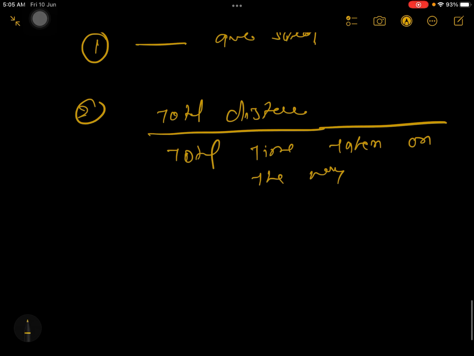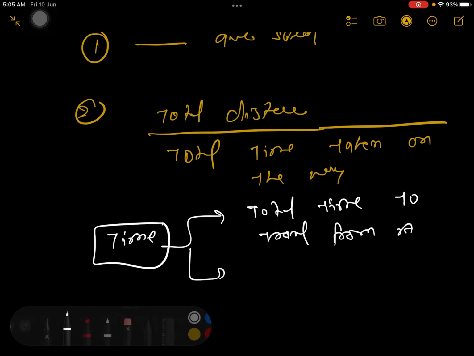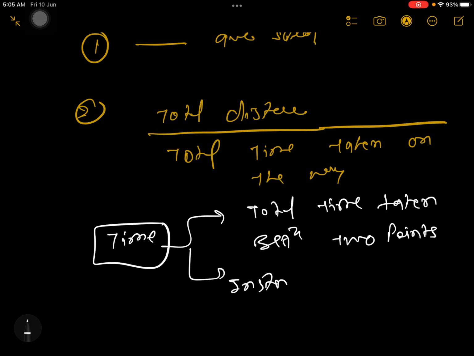Okay, now I have to clear something about time. Now this time itself can be of two types. One can be the total time to travel, we write like this, total time taken between 2 points. And another type of time is instantaneous time.